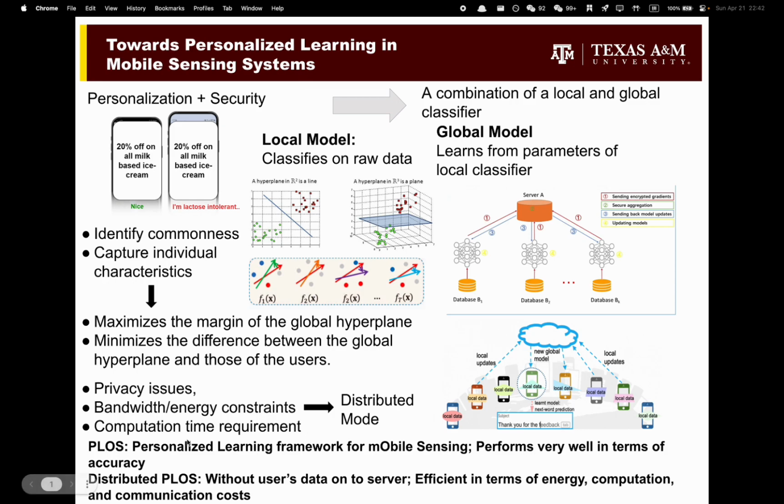In the distributed PLOS version, the experiments also show that it is very efficient in terms of energy, computation, and communication cost, and it also provides privacy because it does not need the user's data on the server.